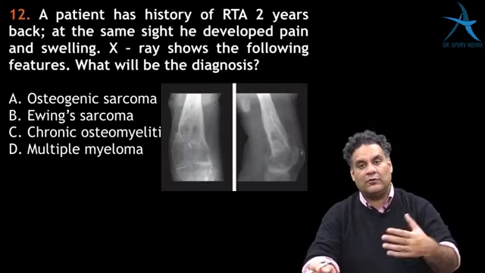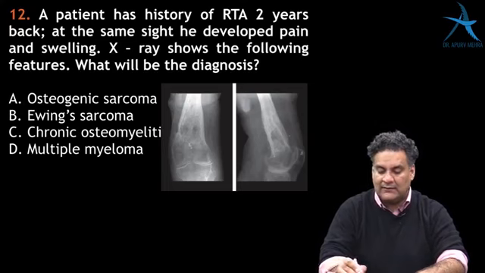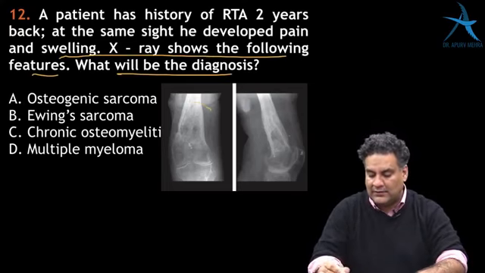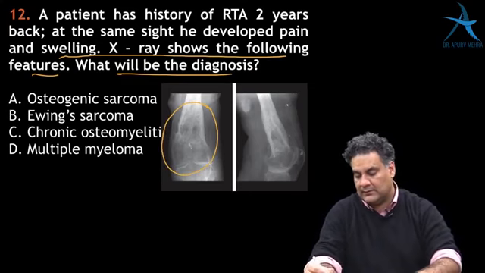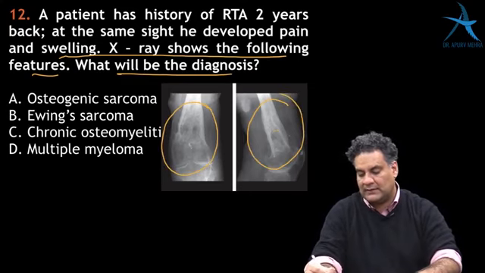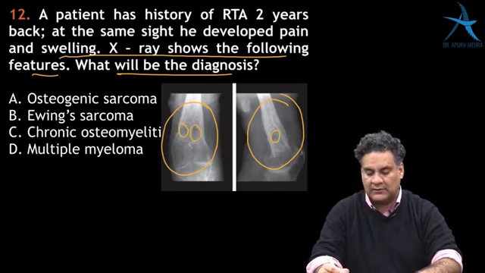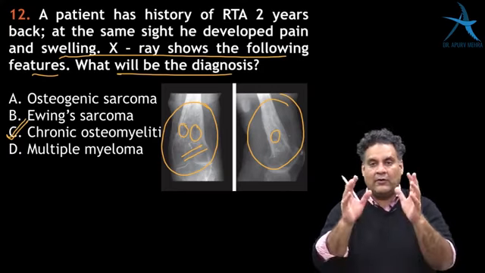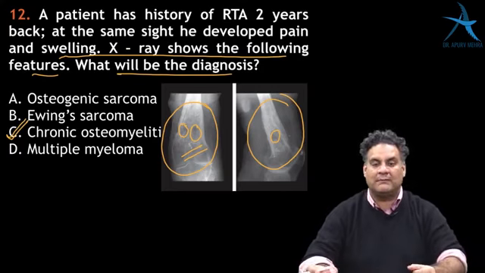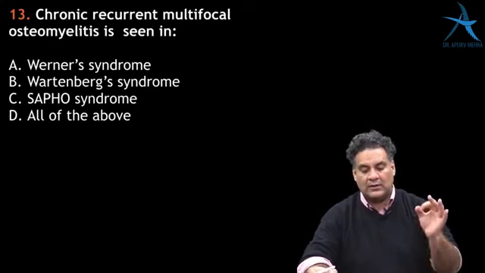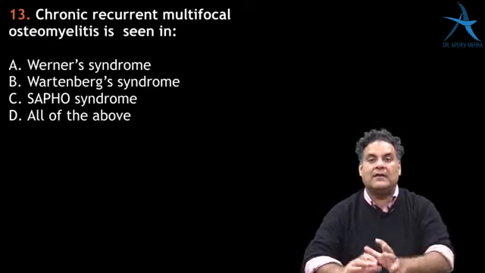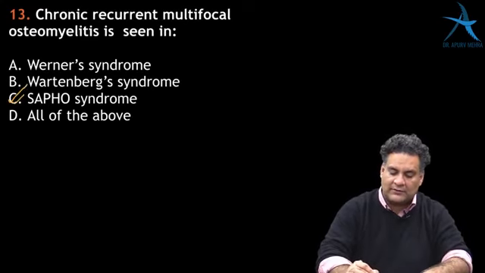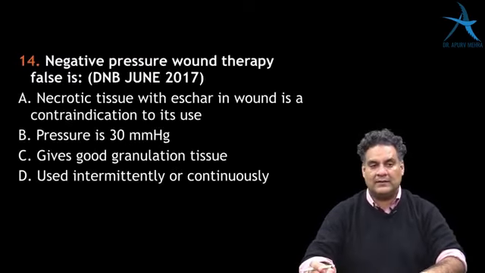A patient has a history of road traffic accident 2 years back. He develops pain and swelling. X-ray has the following feature. What will be the diagnosis? Now you have a deformed bone with some cavities. So this goes towards a diagnosis of chronic osteomyelitis. Deformed bone, lower end femur is the usual example they always give you in cases of this. Chronic recurrent multifocal osteomyelitis: SAPHO syndrome is number 1, and then sickle cell anemia or salmonella. Since we have SAPHO syndrome in the example, that should be the correct answer.